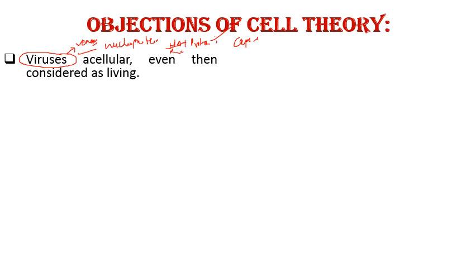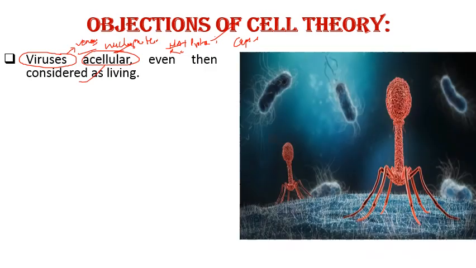And this virus is an acellular structure. It means इसमें कोई भी cell नहीं है. Even then it is considered as living because it shows some living properties like multiplication and transmission, and it uses the cellular machinery of a host. So viruses are an exception to cell theory.